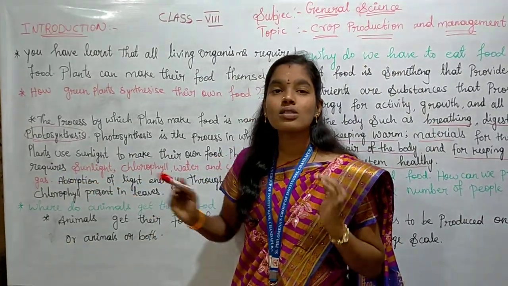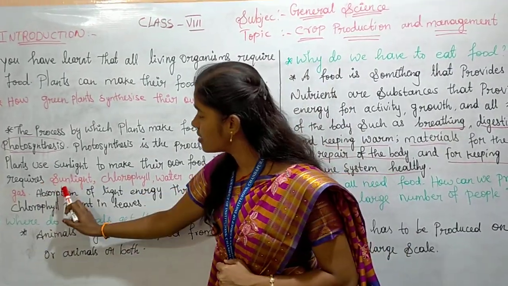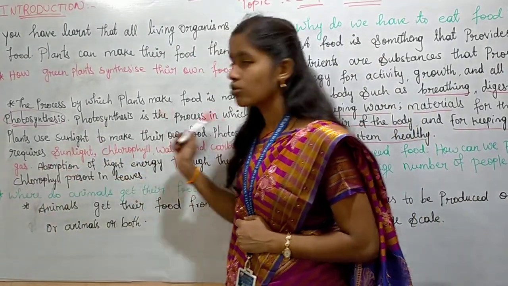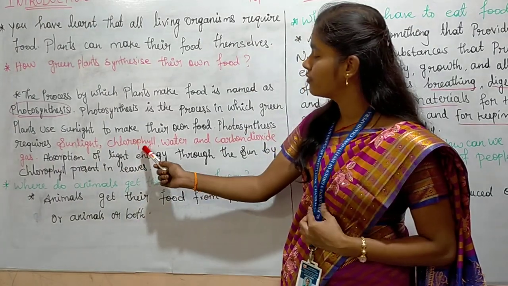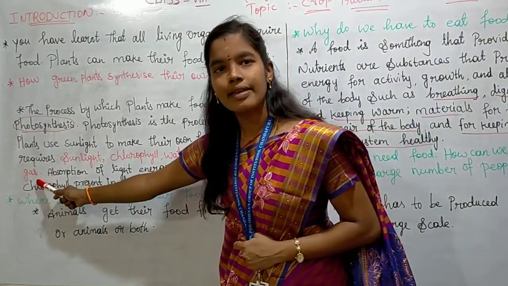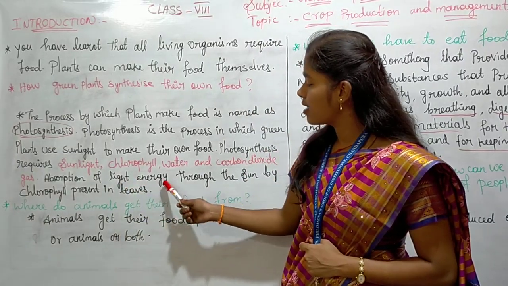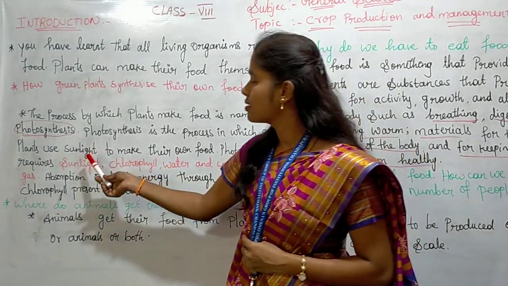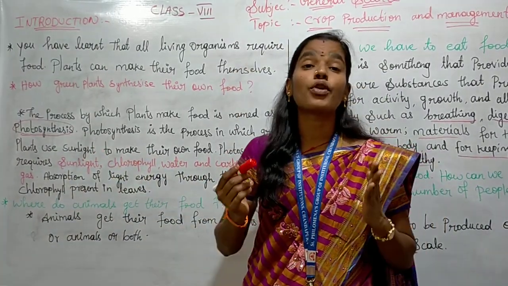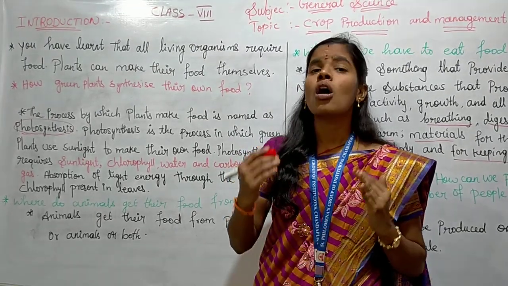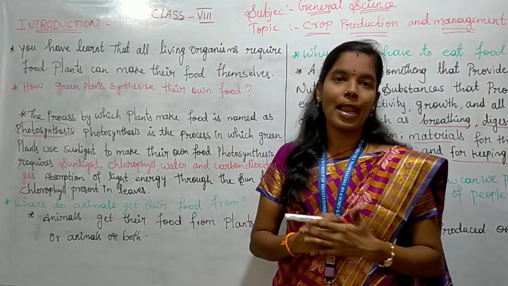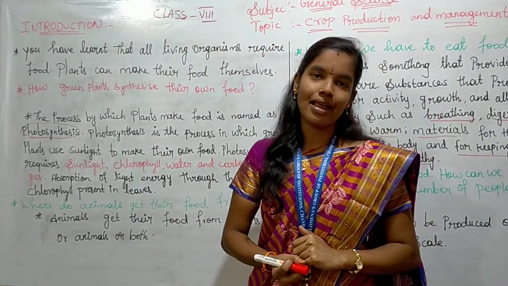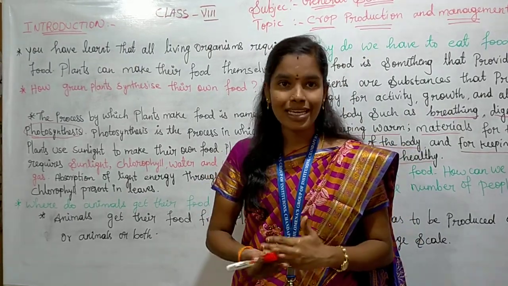Photosynthesis requires some raw materials. What are the materials? Sunlight, chlorophyll, water, and carbon dioxide gas. Light energy from the sun is absorbed by chlorophyll present in leaves. How is sunlight absorbed by plants? With the help of chlorophyll. Chlorophyll absorbs sunlight energy and it is converted into food for the plant.